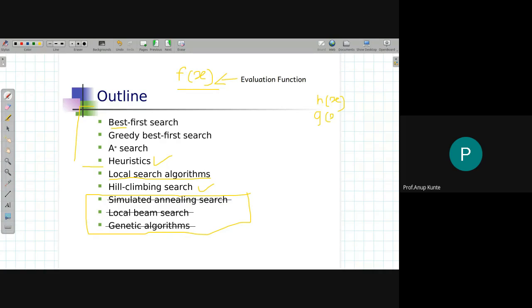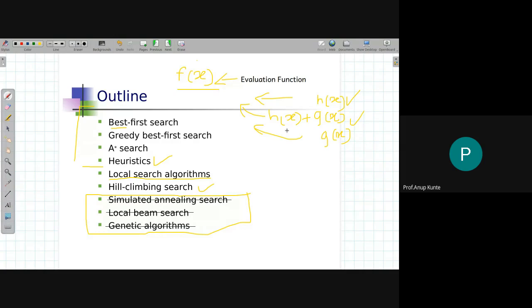Sometimes it is said to be equivalent to h(x) plus g(x). And for certain algorithms, you'll find that it is just g(x). Now, we need to understand what these functions are. Importantly, what is h(x), what is g(x), and why we are assigning this value to f(x). For certain algorithms, we'll assign f(x) as nothing but h(x). For certain algorithms, f(x) is h(x) plus g(x), and for certain algorithms it is just g(x).